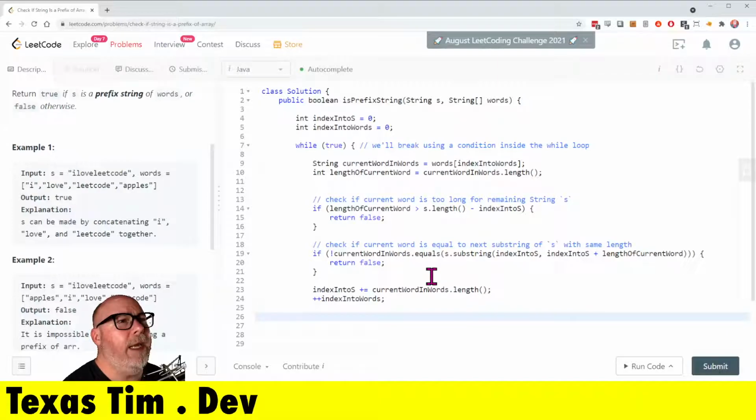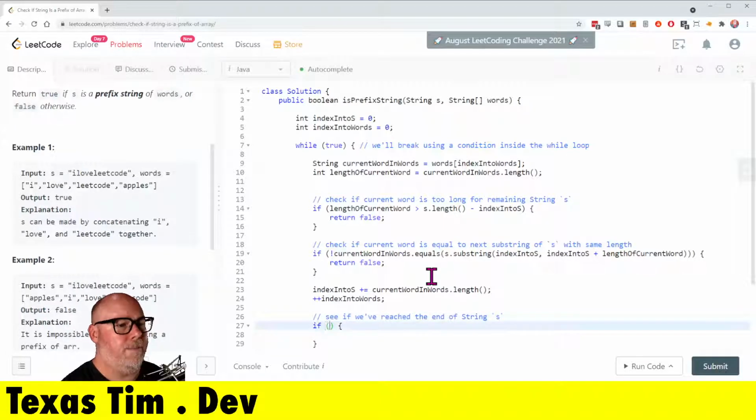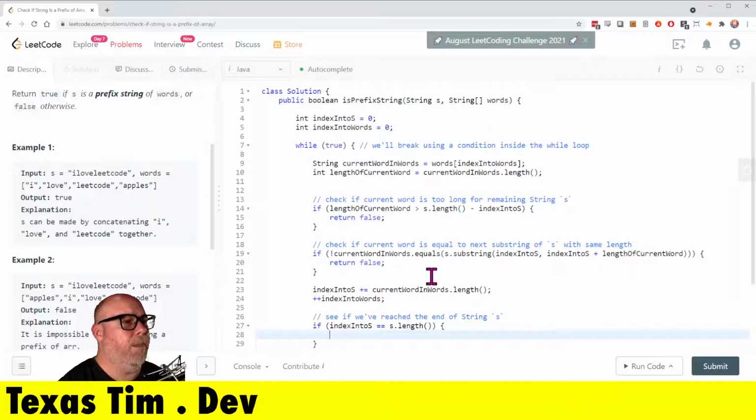So now we can check if we've reached the end of either one. So let's check first, see if we've reached the end of string S. If index into S equals the length of S, then we have reached the end of S and we have matched all the words so far.